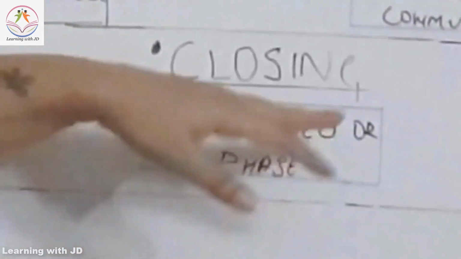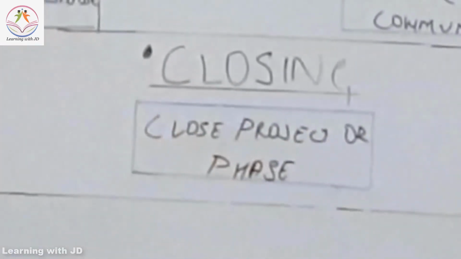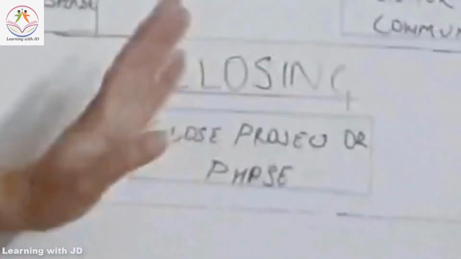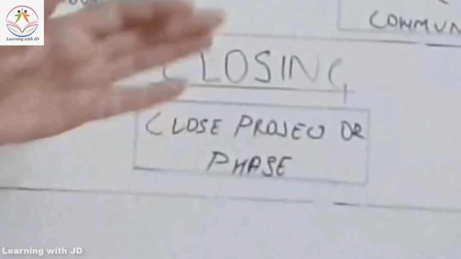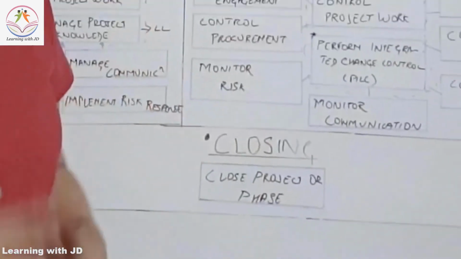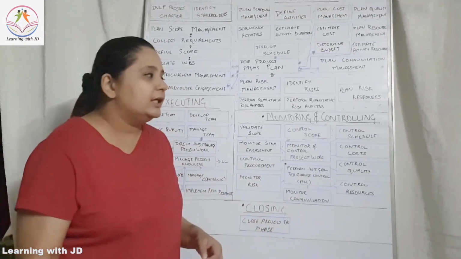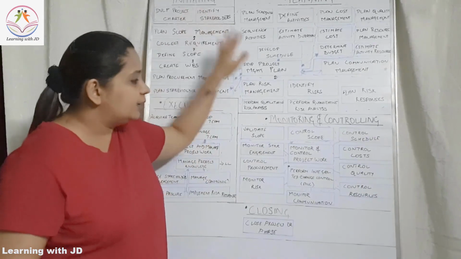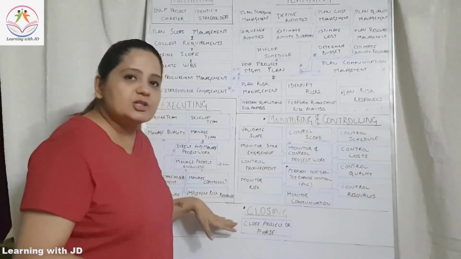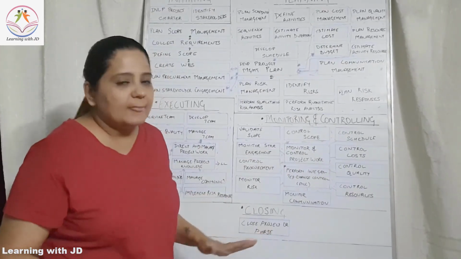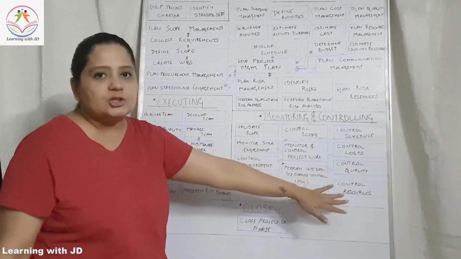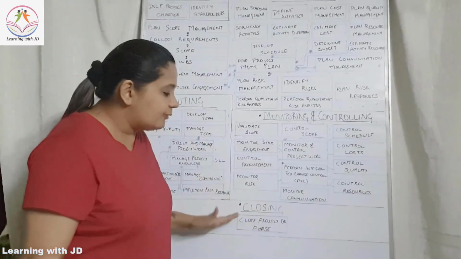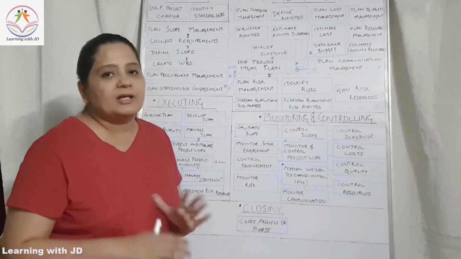Close project or phase is a process under which the project manager will write down all the lessons learned, ensure all the third-party payouts have been made, ensure all the documents have been closed. It cannot happen that any document is open and the project manager does closure. No, it cannot happen. All the documentation has to get closed, and only after that can the close project or phase process be implemented.